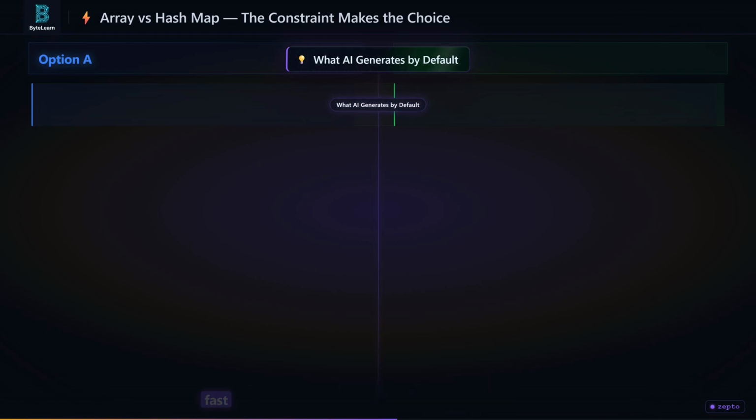The answer is not hash map because it is fast. The answer is the 2 millisecond budget and 10 million daily checks make every alternative impossible. That answer is the one that gets you hired.